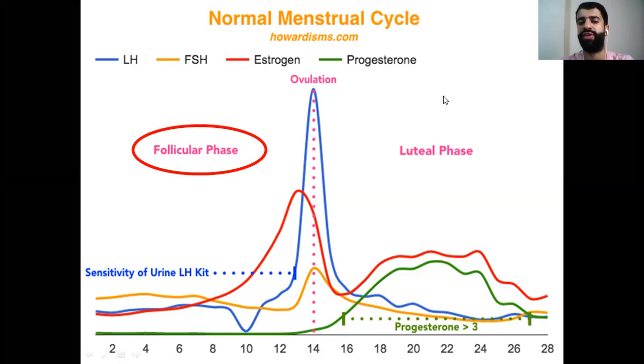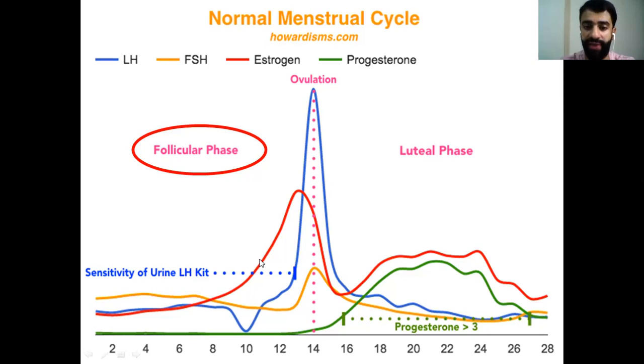This shows that the follicular phase is under the effect of estrogen, while progesterone is almost null. During the luteal phase, estrogen and progesterone are approximately the same. What will happen during the luteal phase? We will discover in the coming slides.